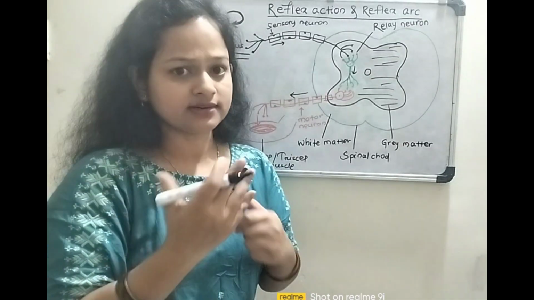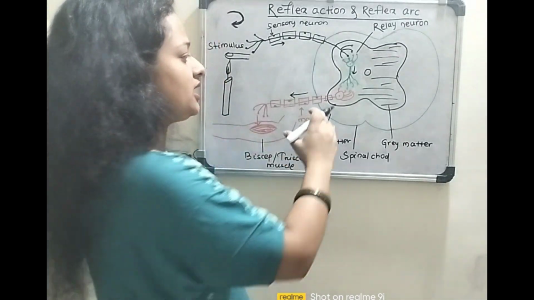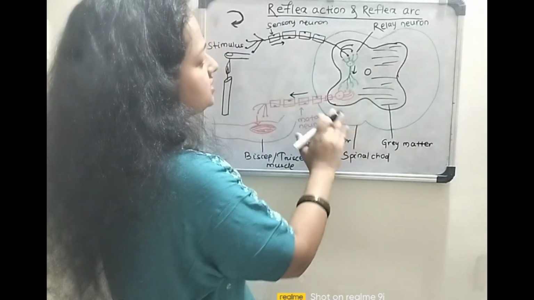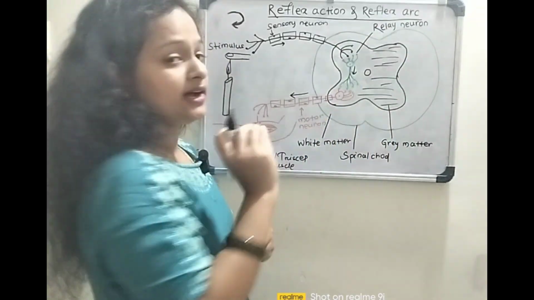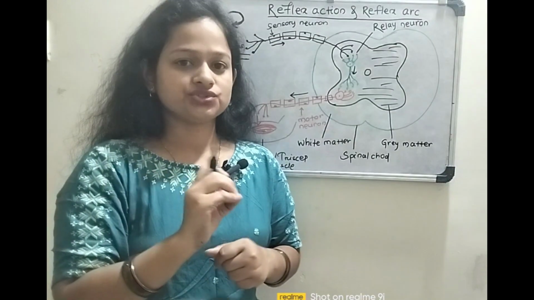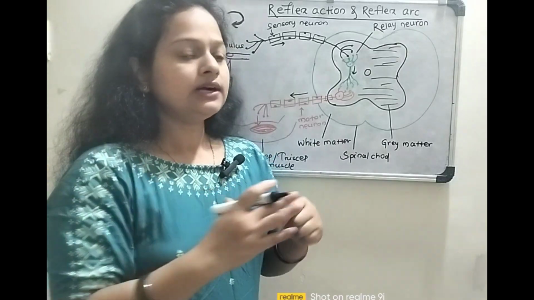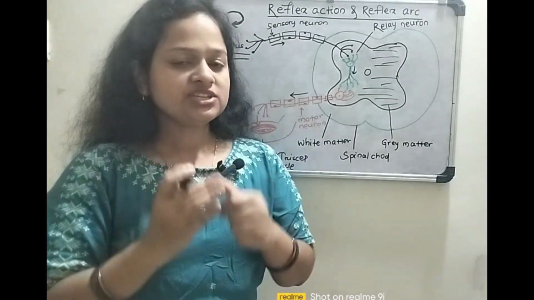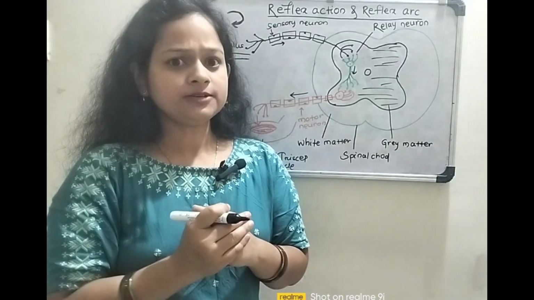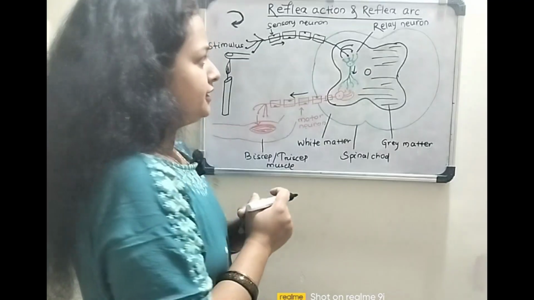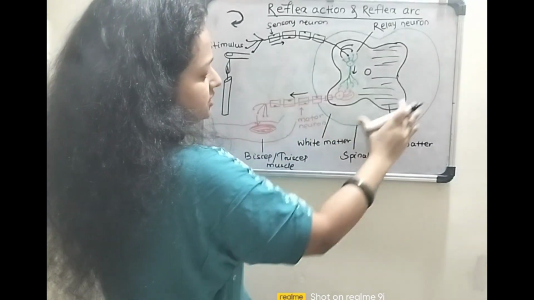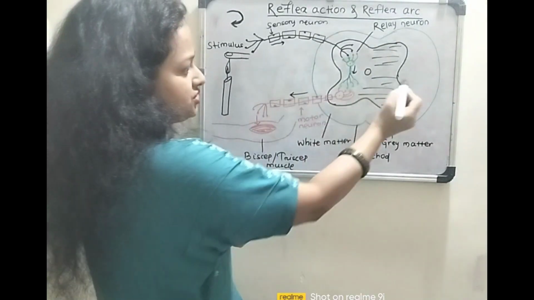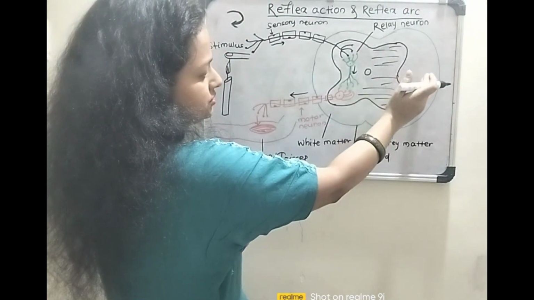As the reflex action takes the structure of a bend-like structure, this pathway is known as the reflex arc. And here one thing, this is the spinal cord. As the reflex action occurs without the knowledge of the brain, all these activities are carried out in the spinal cord, which is present in the vertebral column of our back. And the spinal cord has two parts, the white part and the grey part.